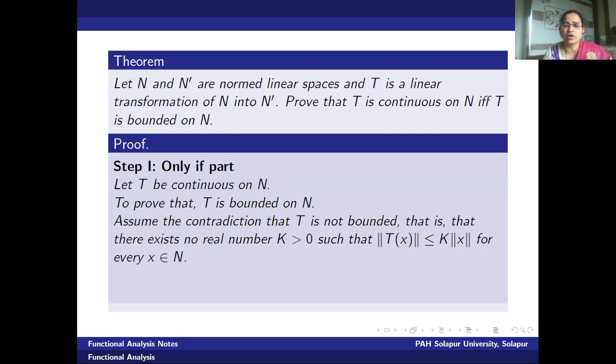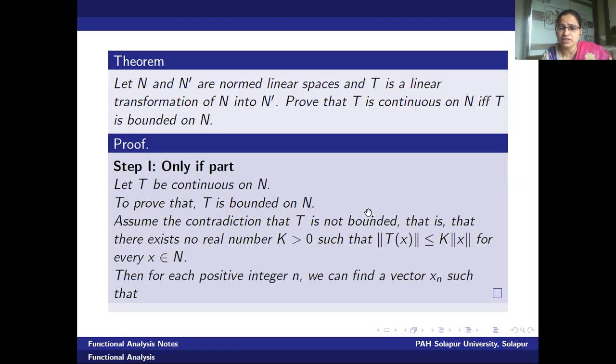For T bounded, what we know is norm of T x is less than or equal to k into norm of x. Now, as we are saying here that T is not bounded, it means there exists no real number k greater than 0 such that norm of T x is less than or equal to k into norm of x.